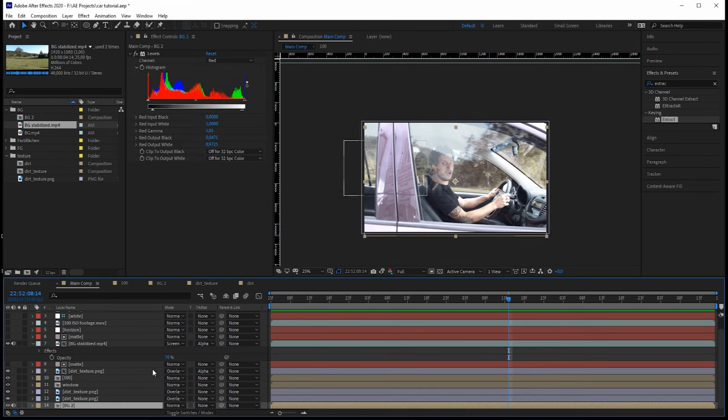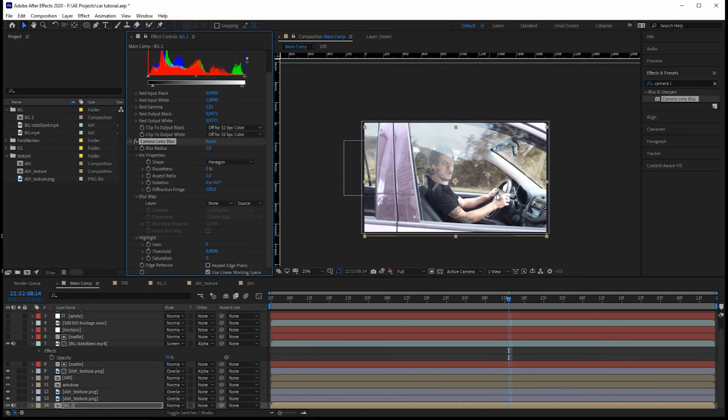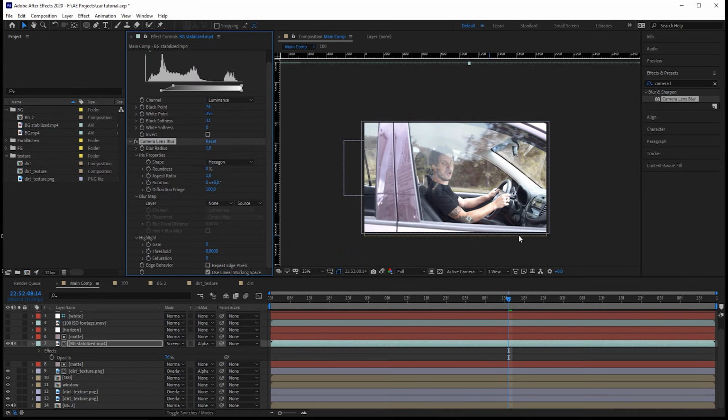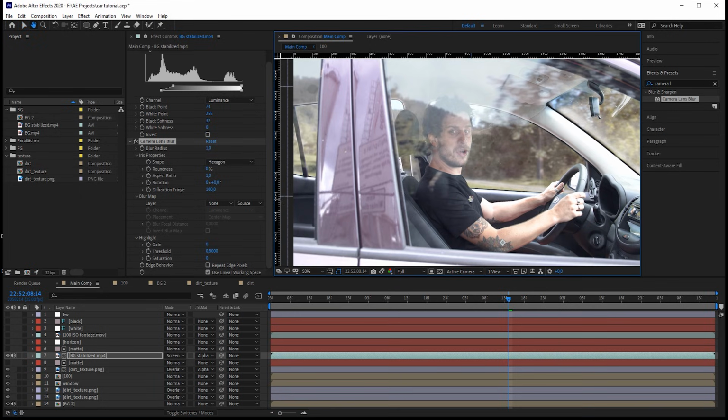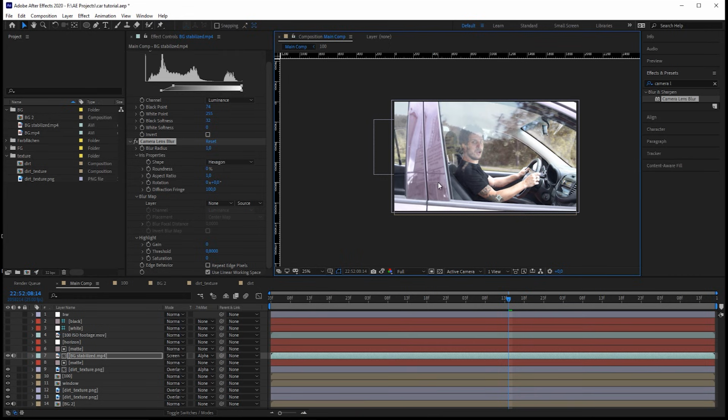For our background, let's just blur this a little bit because it's in the distance. So I bring out the camera lens blur, and by default this already blurs it by 5%. Do the same for our reflections here. Now we're already at the end of this tutorial, but I told you we need to work a little bit more on the details. And one thing that hopefully you already noticed is that there are some distracting reflections in the paint of the car.